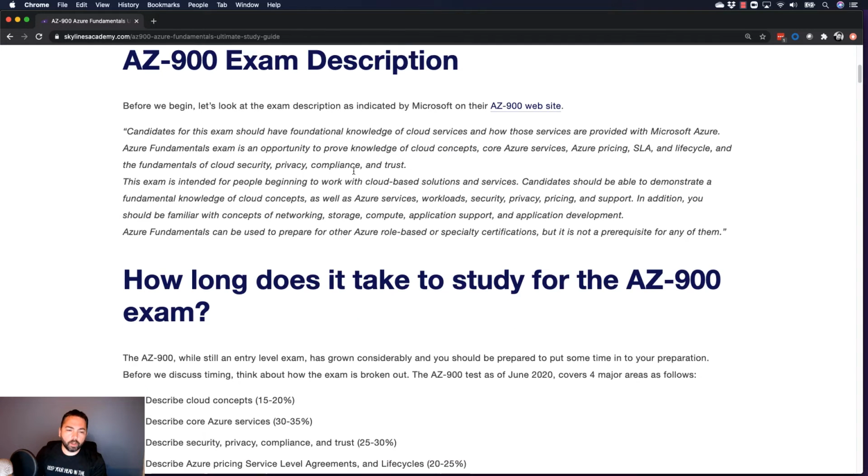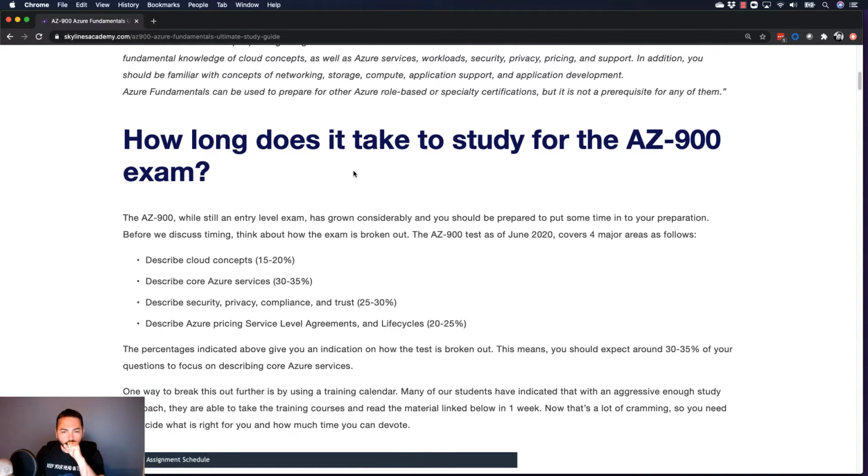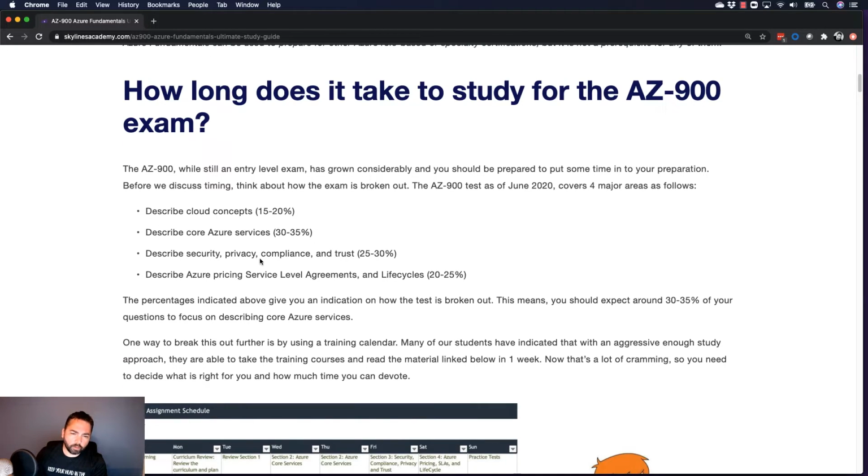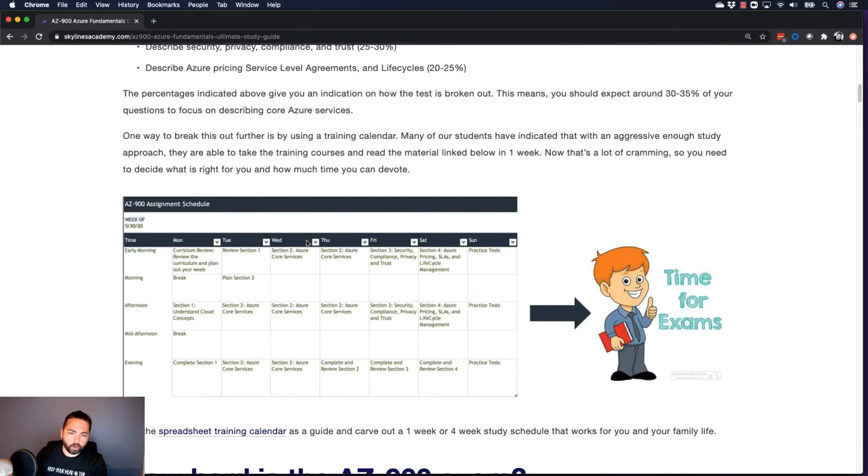Now, one question we get often is, how long does it take to study for the AZ-900 exam? Now, I mentioned it's a beginning exam, but there's still a lot in there, and you should be prepared to put some effort in. Now, we do have a training guide here, and I'll go through some of these exam breakouts in a second, but I encourage you to click the link here and grab the spreadsheet for the training calendar. And there is a 1 week calendar I put together by talking to some students who managed to cram through in 1 week.